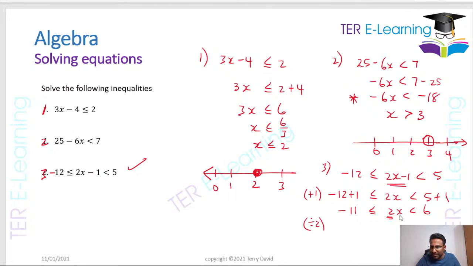Now, in order to get rid of this 2, like I said, we're going to divide by 2. So this is -11 divided by 2, and this is going to be x, and this here is going to be 3. So this is how we solve an inequality, that's what we call these, an inequality that looks like this, right? There was a question recently that came on this. I think it was the 2019 paper. So be aware of how we solve an equation like this.